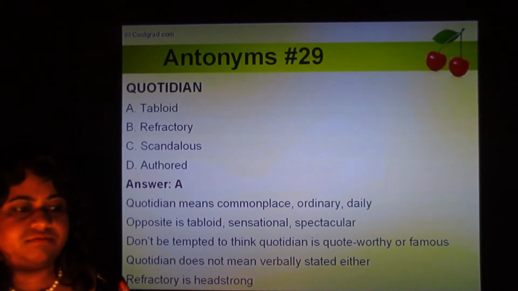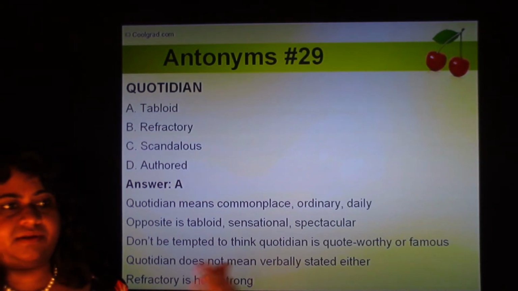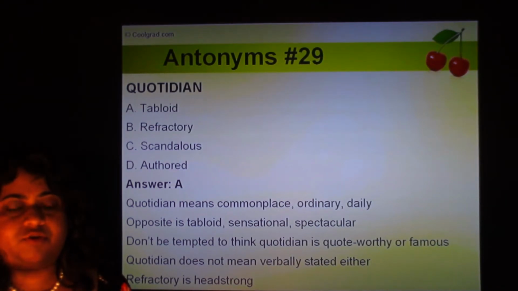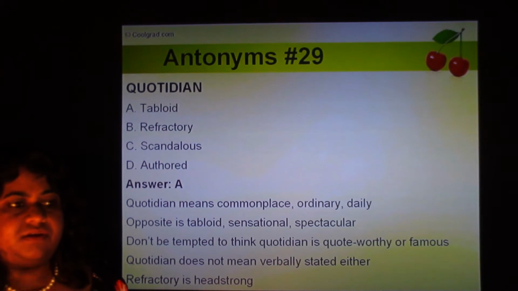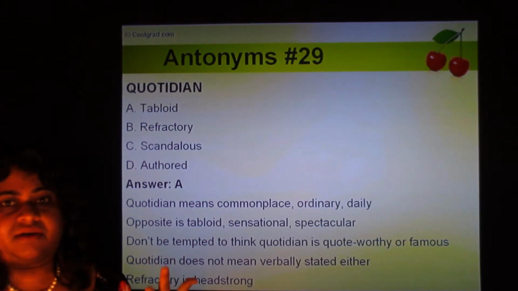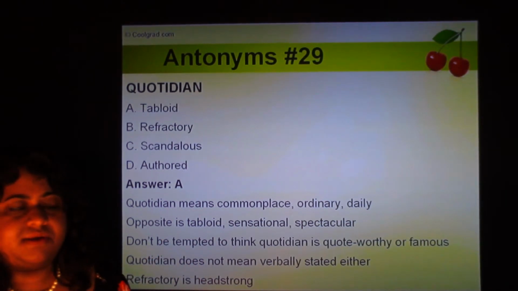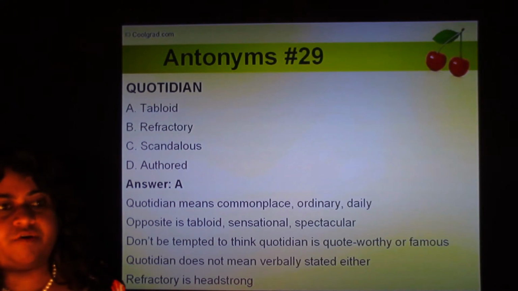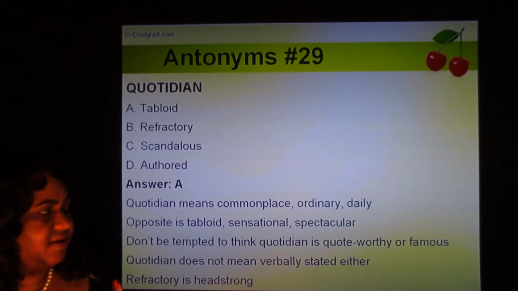So if there are riots happening in a war-torn area, it's kind of quotidian. It's nothing unusual. But if everything is peaceful and suddenly there is a riot, then that's something unusual. So quotidian means it's quoted so often, it's commonplace, it's cliched. It happens daily.